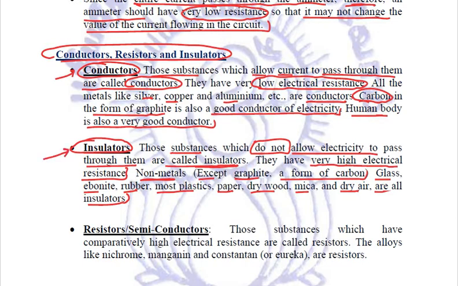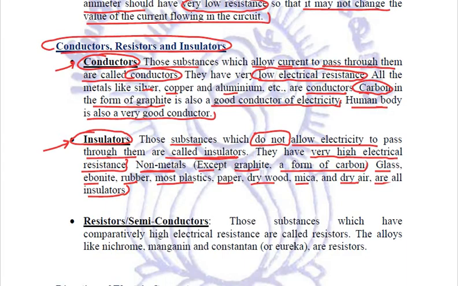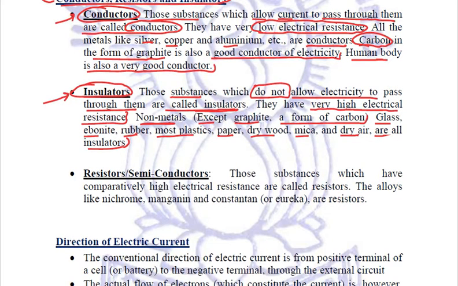So one are conductors, another are insulators. Conductors will allow current to pass through them. Insulators won't allow the current to pass through them. There are certain substances which allow the current to pass through them but not fully. Such substances are called resistors or semiconductors.